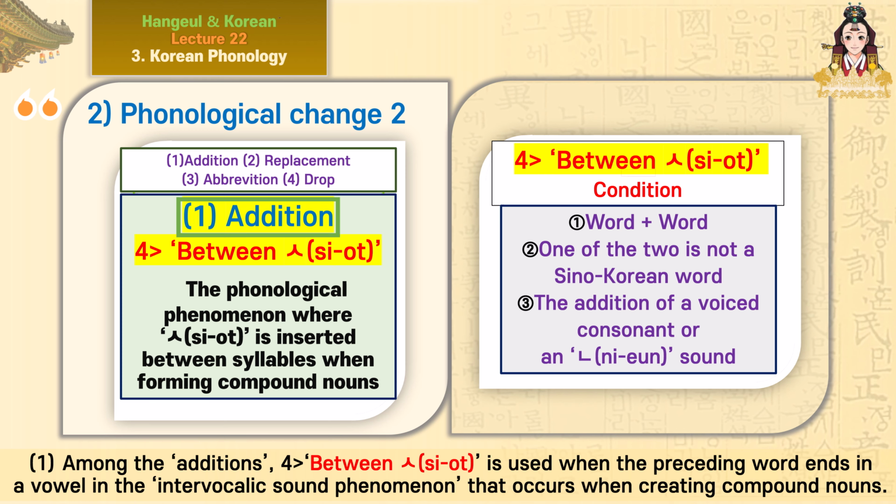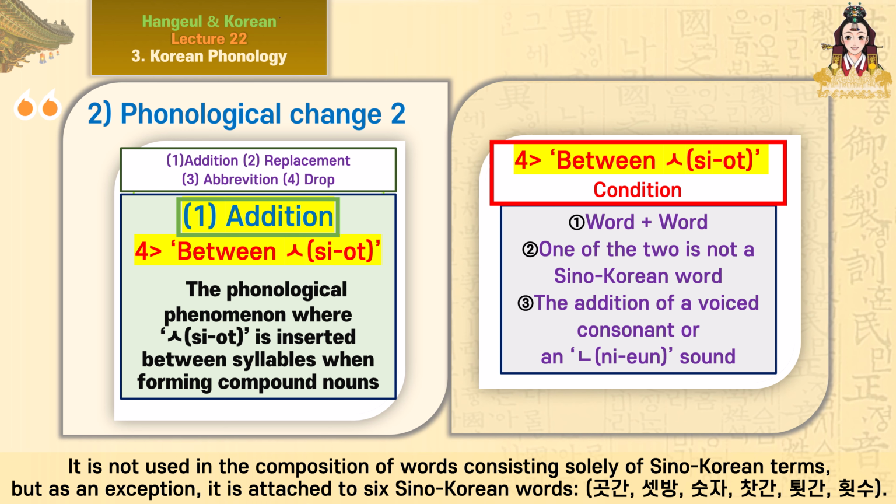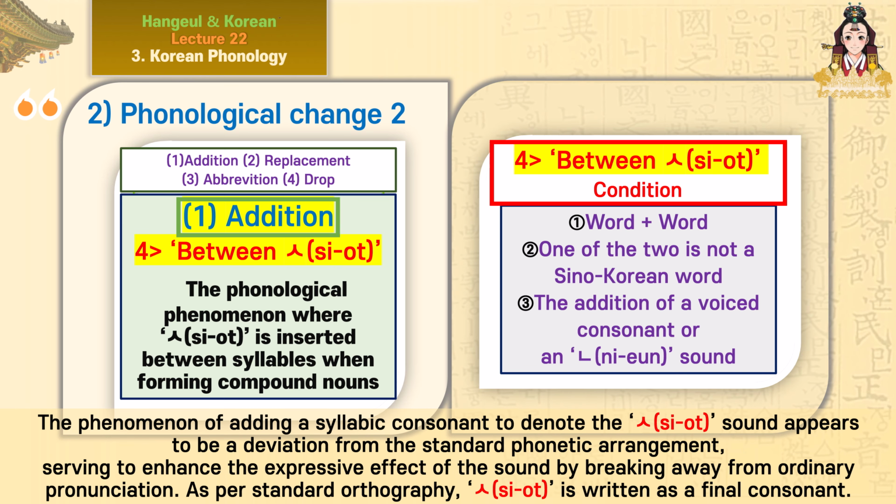1. Among the additions, 4. Between saisiot is used when the preceding word ends in a vowel, in the intervocalic sound phenomenon that occurs when creating compound nouns. It is not used in the composition of words consisting solely of Sino-Korean terms, but as an exception, it is attached to 6 Sino-Korean words: Gotkan, Setpong, Sucha, Chotkan, Twenkan, Huesu. The phenomenon of adding a syllabic consonant to denote the saisiot sound appears to be a deviation from the standard phonetic arrangement, serving to enhance the expressive effect of the sound by breaking away from ordinary pronunciation. As per standard orthography, saisiot is written as a final consonant.